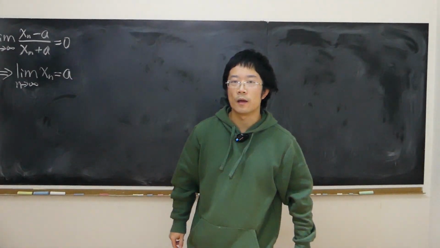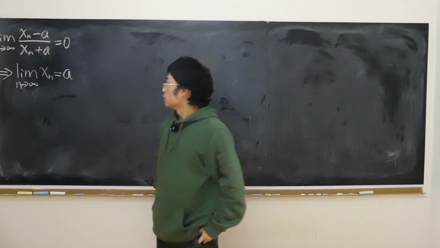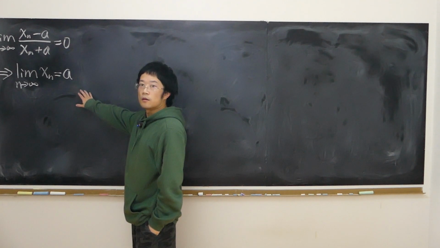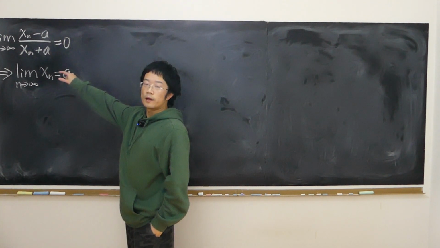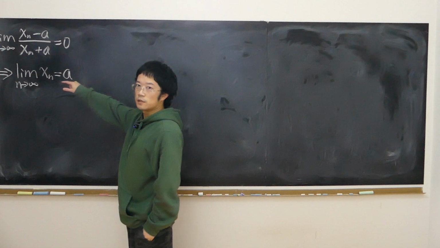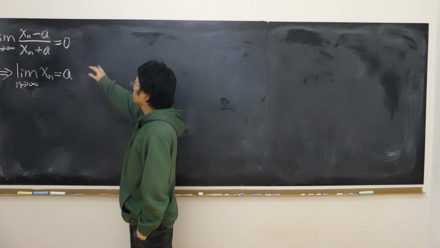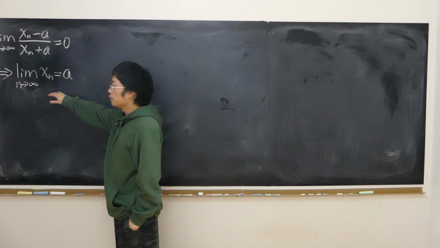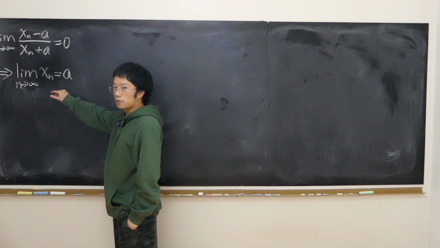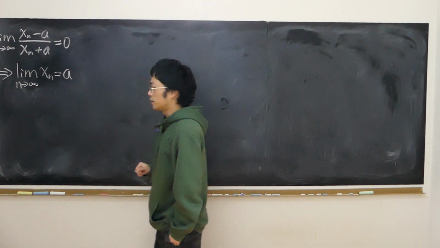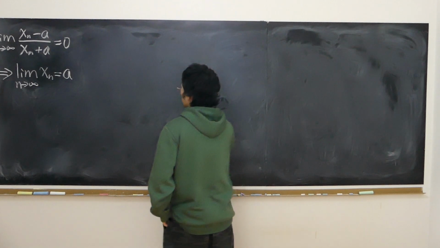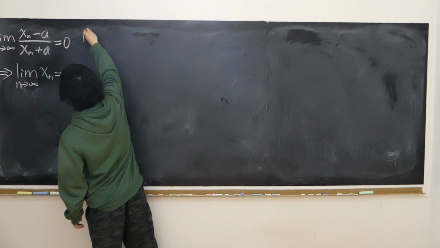We have a question from mathematical analysis. So we know that the limit of (xn - a)/(xn + a) is equal to 0 as n approaches infinity. Knowing that, we want to show that the limit of xn is equal to a as n approaches infinity. Now, we're going to prove it by definition.